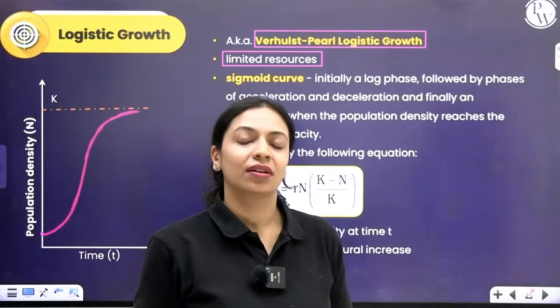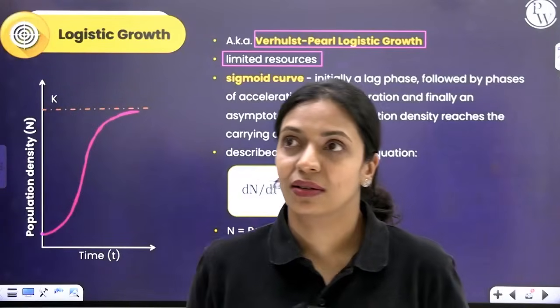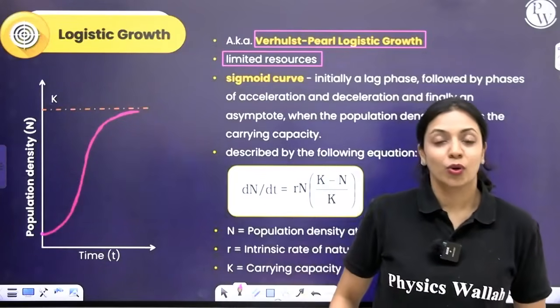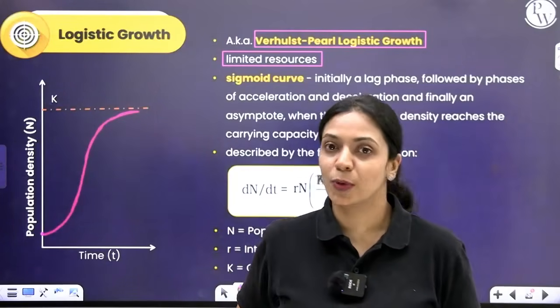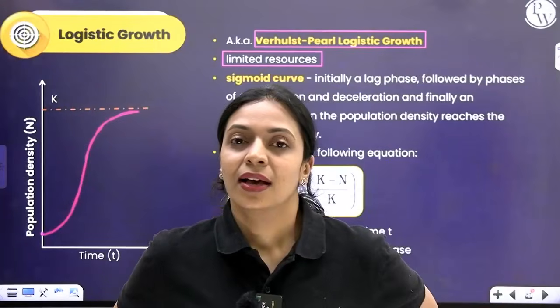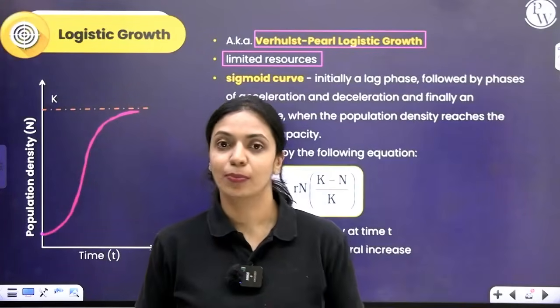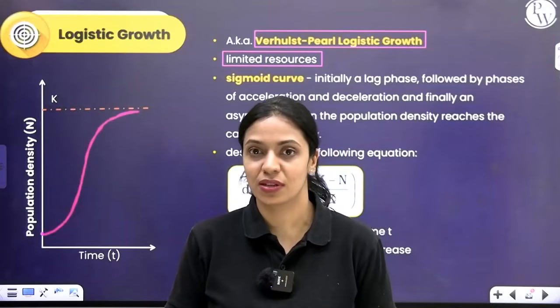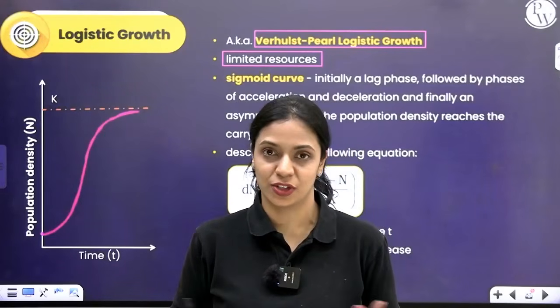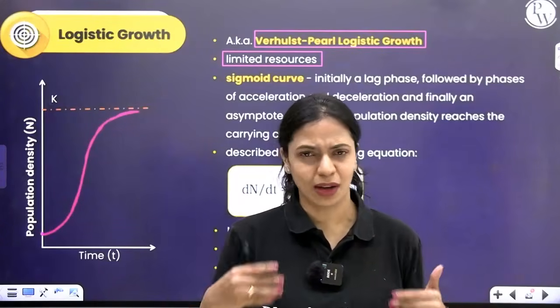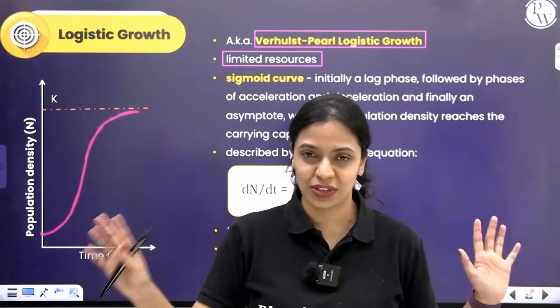Whenever the resources in a population are limited, you cannot expect indefinite exponential growth to take place. If a habitat has limited resources, then it can support only a fixed number of individuals in a population. For example, if you have a 2 BHK, you can only comfortably support like 4 people, who can live with their own privacy and everything.